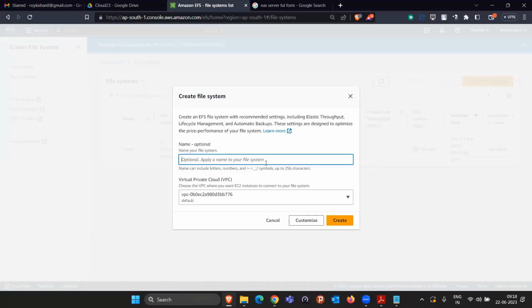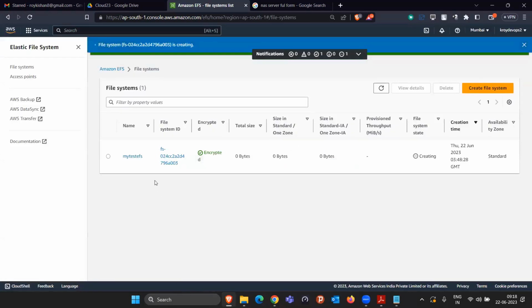I am giving the name something like my test EFS. And I'm connected in the same VPC. Let it be default only. The VPC part we will understand later, during our Terraform lecture. But just give the name and simply click on create. And a new file system with the name my test EFS got created.